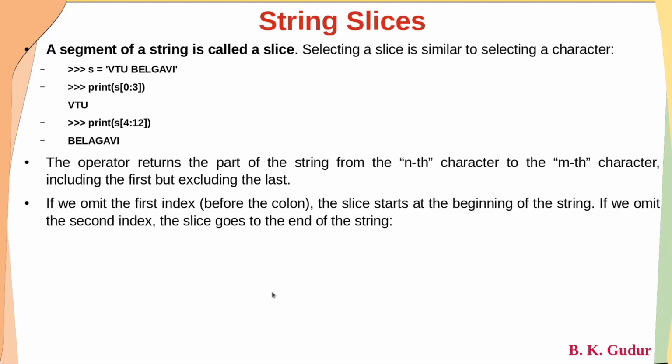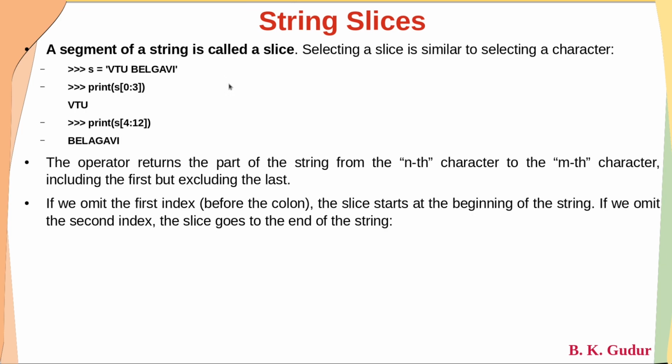If we omit the first index, which is before the colon, the slice starts at the beginning of the string. Try to understand, dear students. Instead of writing some number in this particular slice operator, if we omit the first index, the slice starts at the beginning of the string. In a similar way, if we omit the second index, the slice goes to the end of the string.